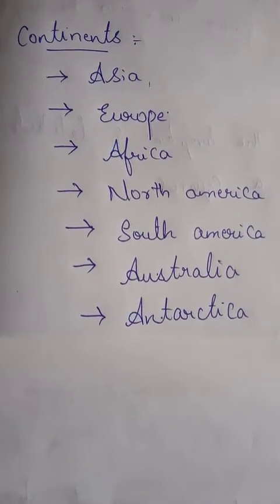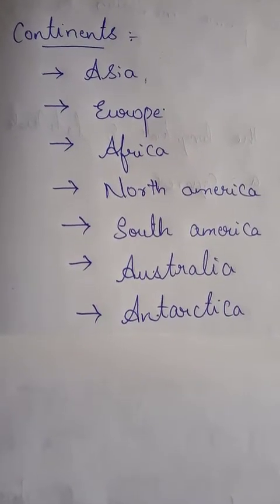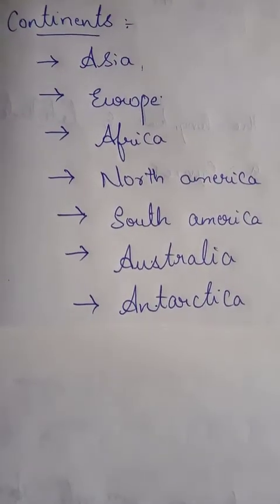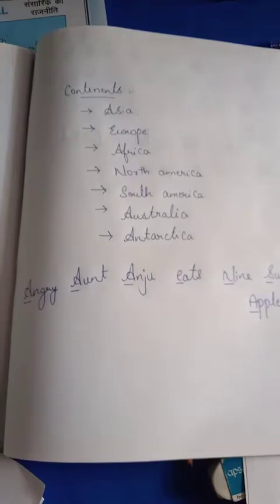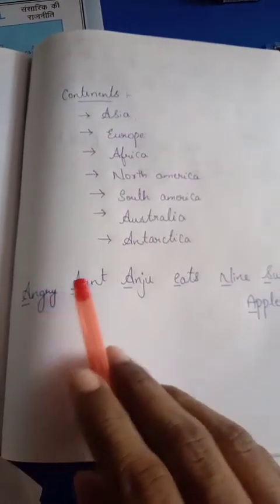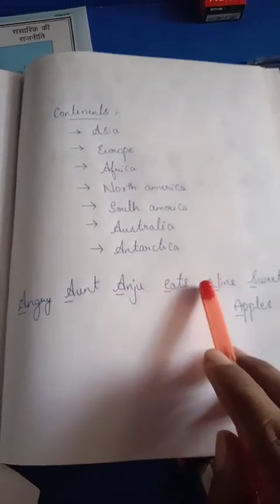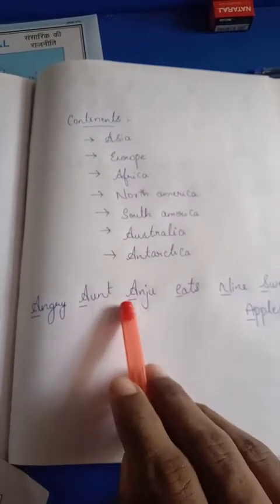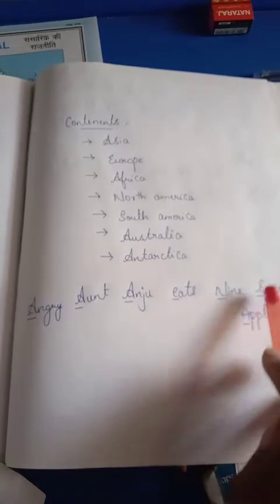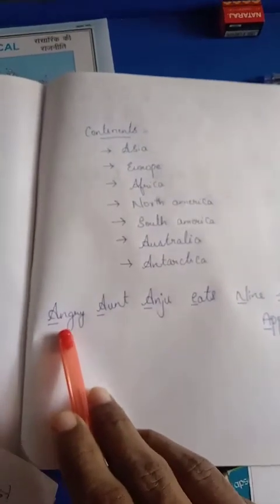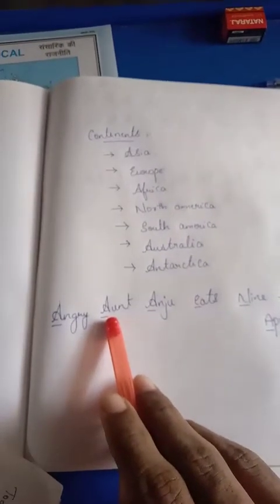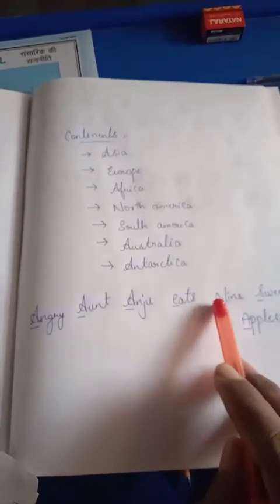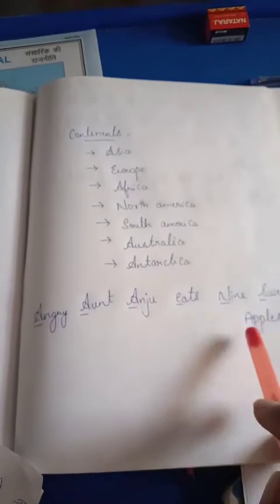So, students, you will get a doubt about how to remember all the continents and oceans. There's a small clue for you all. You can see a small clue here: Angry Aunt Anju eats 9 sweet apples. You can see the first letters here: A, E, and A. Here A stands for Asia, Africa, Australia, Europe, North America, South America, and Antarctica.